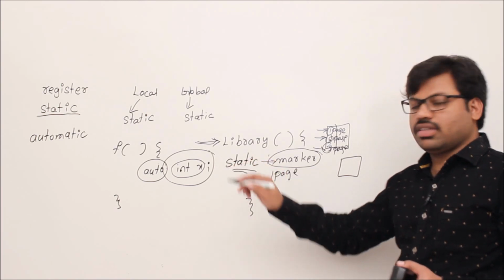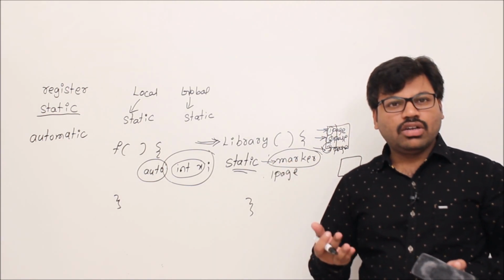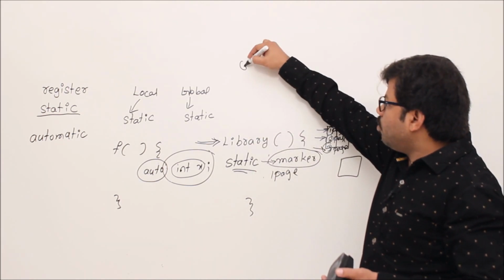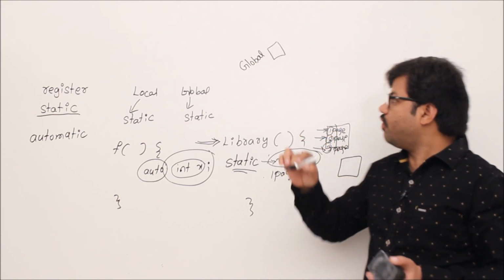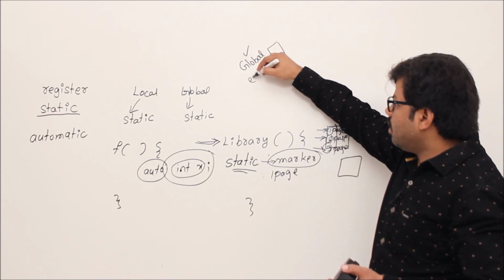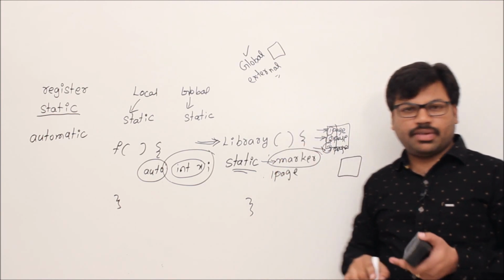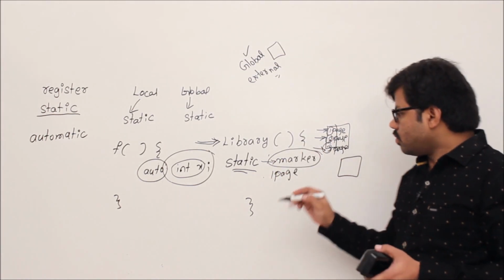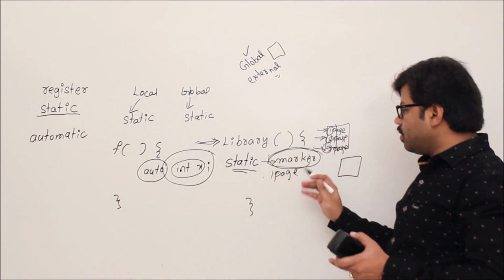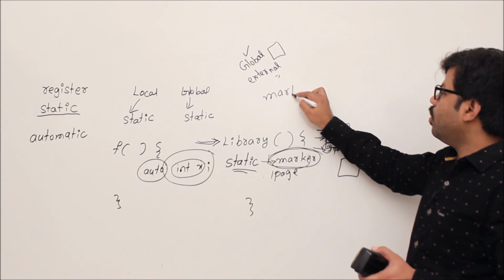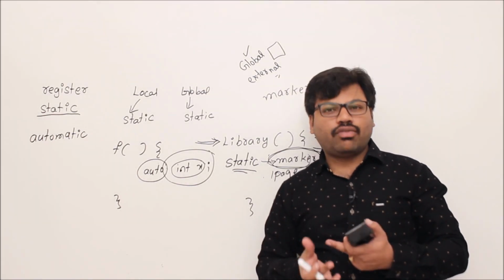Some students ask this question: if you really have that purpose, then why don't you declare that variable as global, so that its value will be permanent, right? We can access it anytime. What's the difference between a global, that means external, variable and a static local variable? Some people say they don't see any difference. The difference is, I want to use this marker only in this library. If I keep marker as a global variable, then there is a chance that others can modify it. I don't want that.